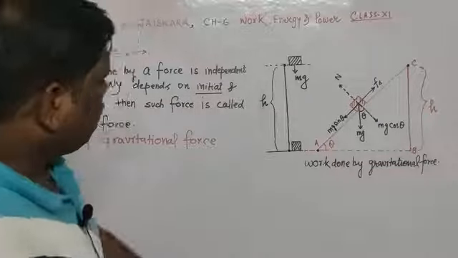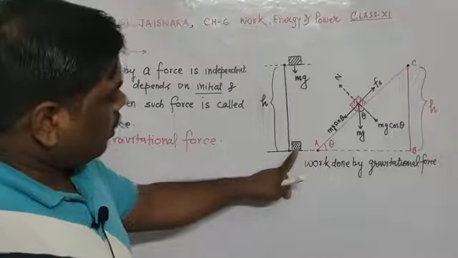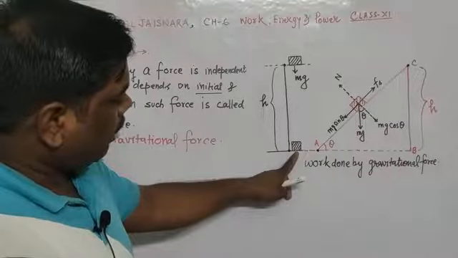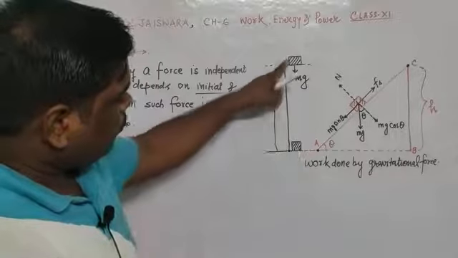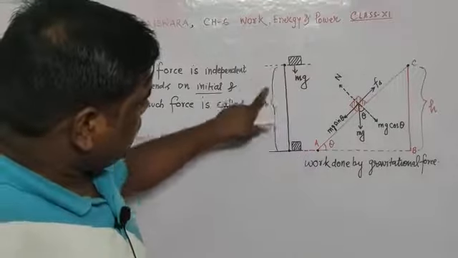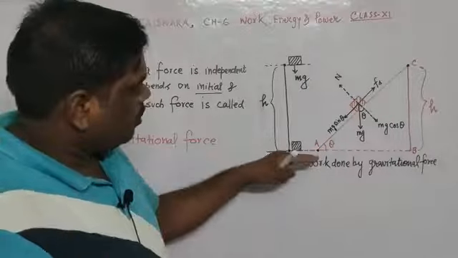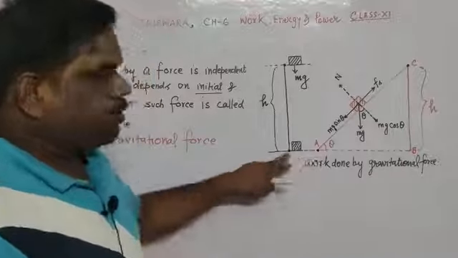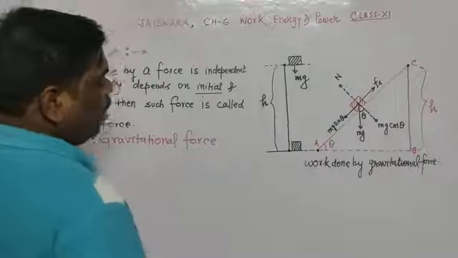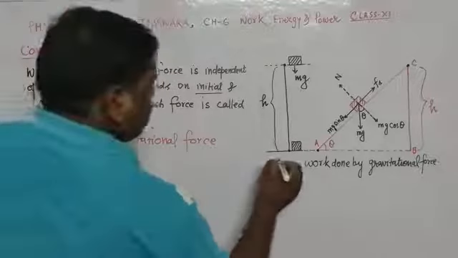Let us see, there is a body of mass m. When we lift this body of mass m up to this level, at height h from the surface of the earth, how much work do we have to do?